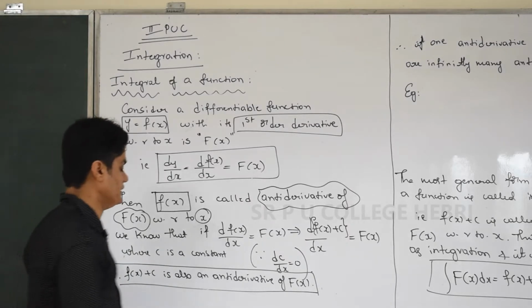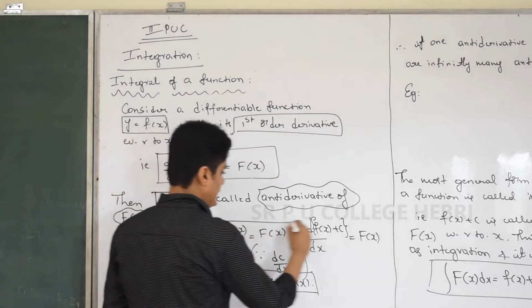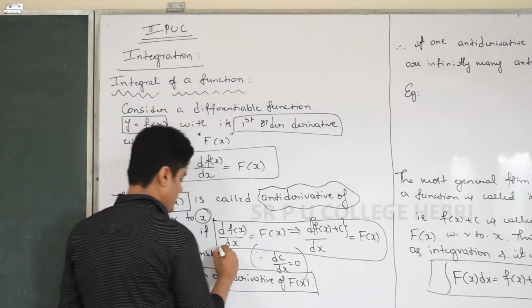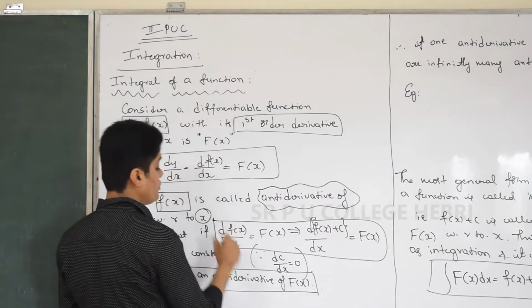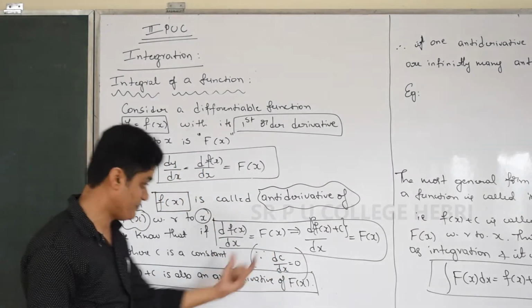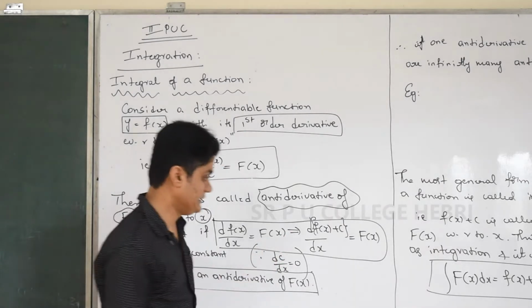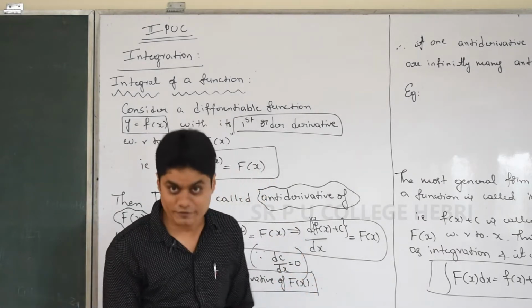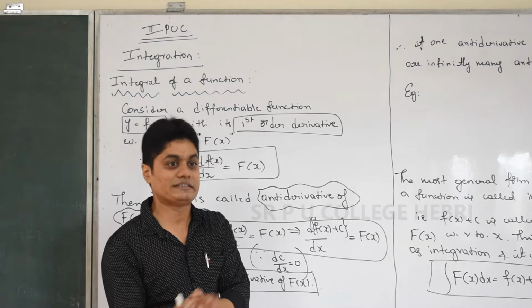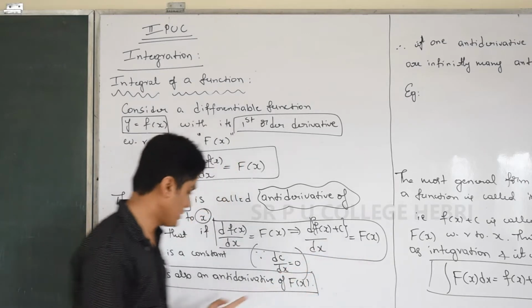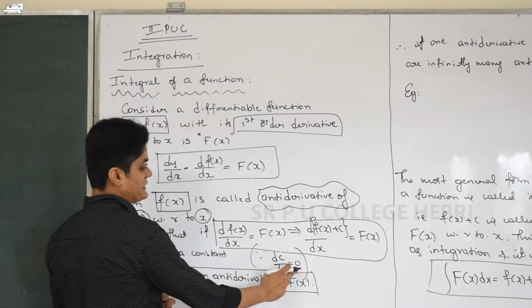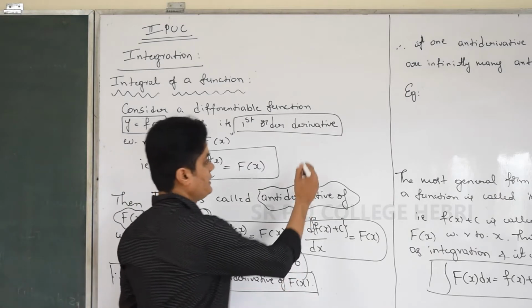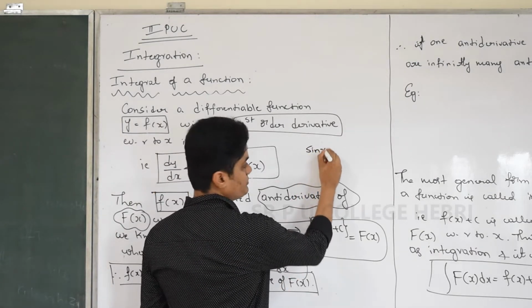Okay, and also we learn in differentiation that if derivative of small f of x is capital F of x, then derivative of small f of x plus a constant is also capital F of x, because derivative of constant is 0. Suppose sin x is small f of x.